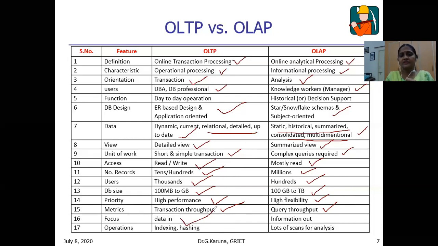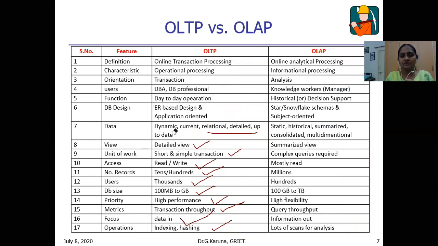Here the major focus is the data going in, what we are using. In OLAP, the major focus is the information coming out. The most important operations are indexing and hashing, whereas here lots of scans are used for analysis purposes. So these are the fundamental differences between OLAP and OLTP.